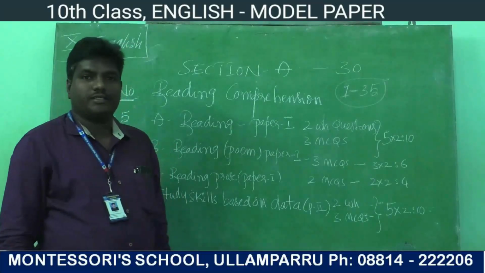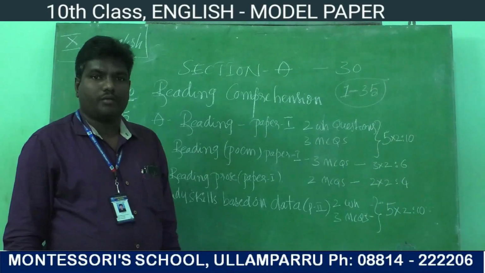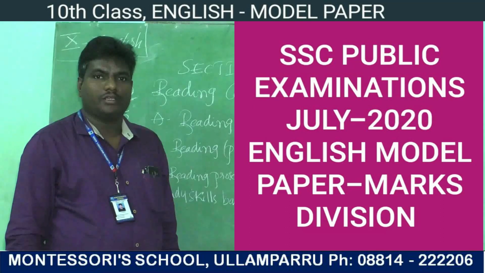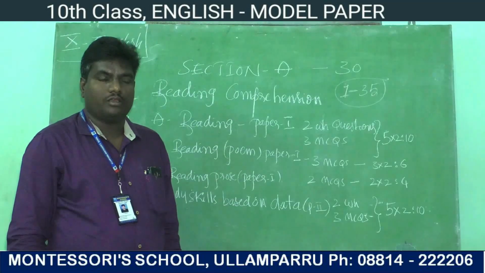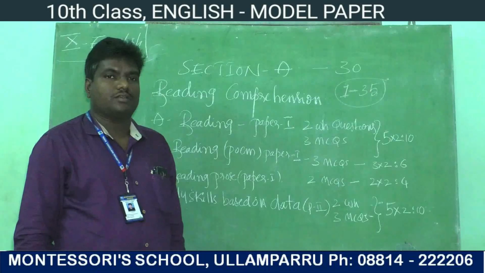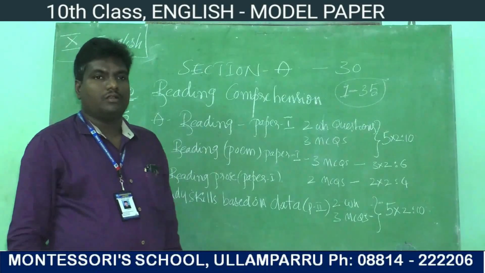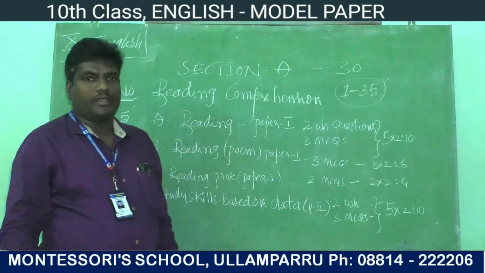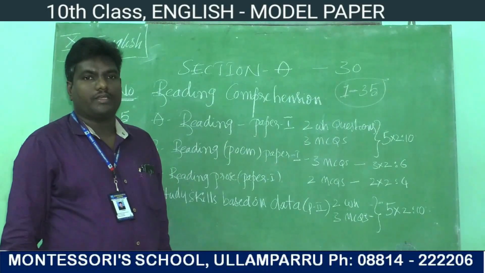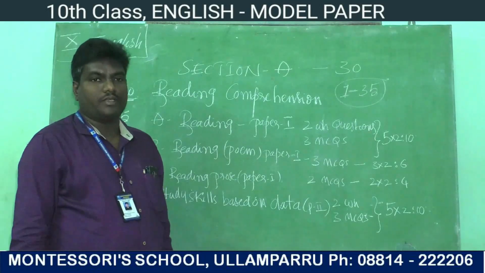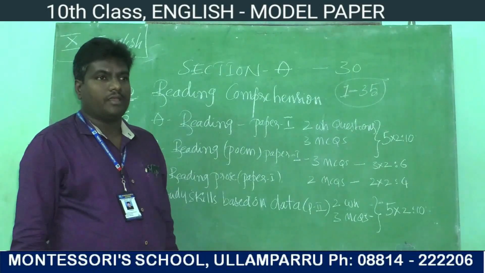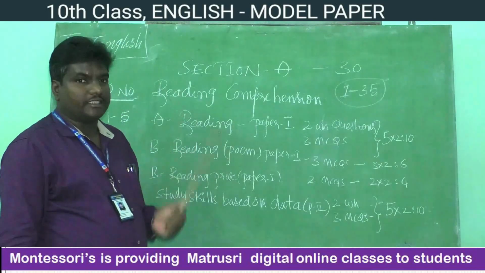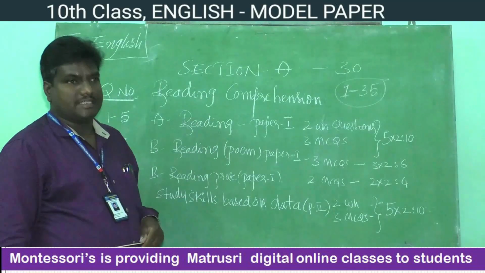Good morning children, this is Sedition. Today I am going to explain about the SSC public examination July 2020, in which we are going to discuss what the model paper is and what the division of marks is. This year the examination paper is given for 100 marks, children. In the paper there are 3 sections: section A, section B and section C.